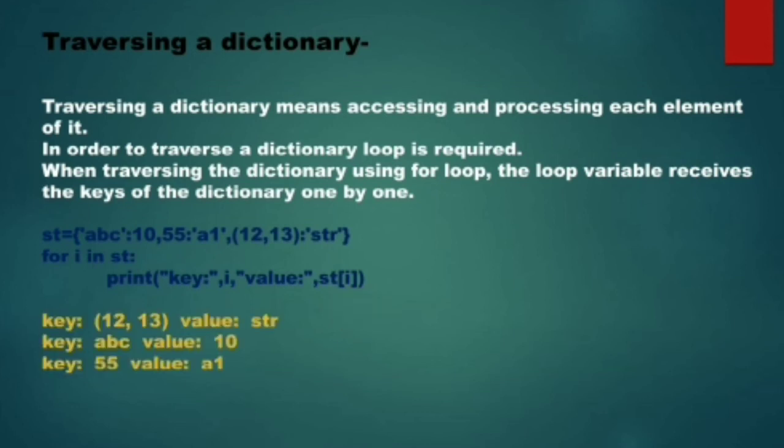See the output. The first key that is accessed is 12, 13, second is ABC, and third is 55. Now why is this sequence coming? Because I have already told you a dictionary is an unordered set. It's not necessary that the order in which you have created the dictionary, it is also accessed or stored in the same order. Okay.